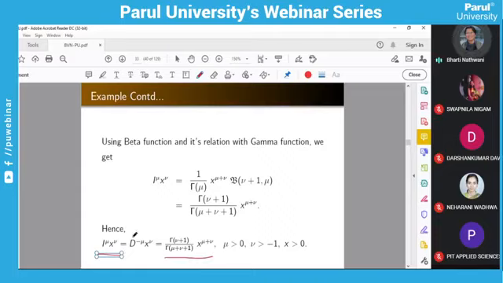In some books, instead of I raised to mu, they use D raised to minus mu, as derivative and integration are reciprocal of each other. Here we have to take nu greater than minus 1 because the gamma function is not defined on zero and negative integers. So that's why the condition will be nu greater than minus 1.